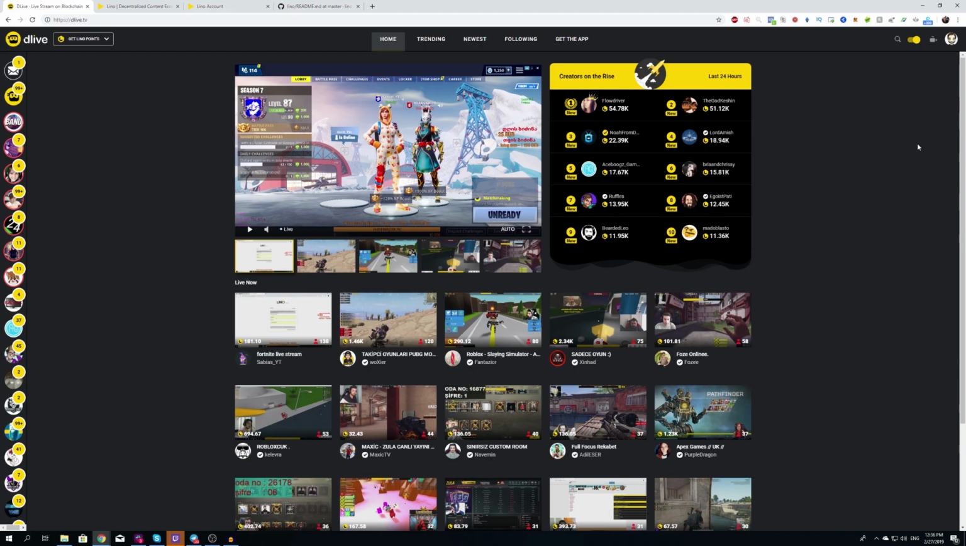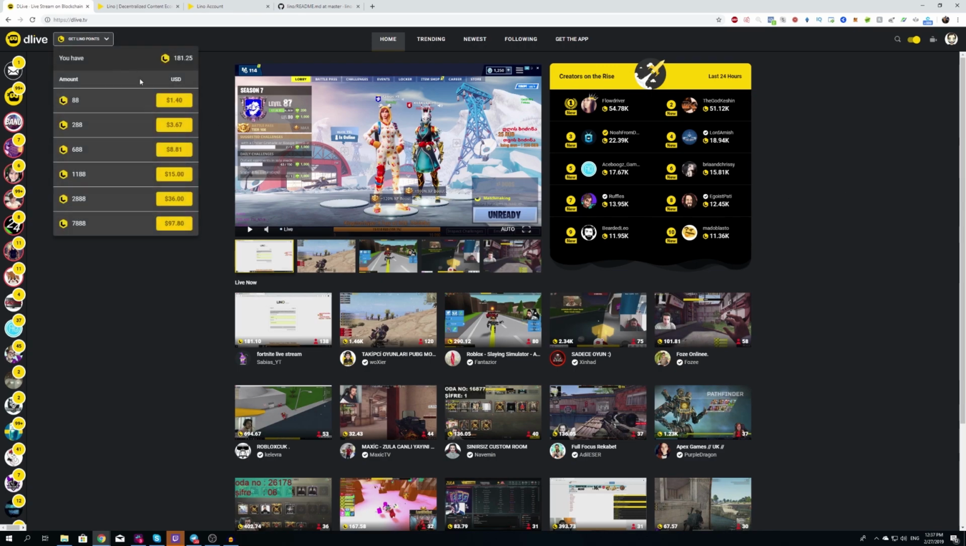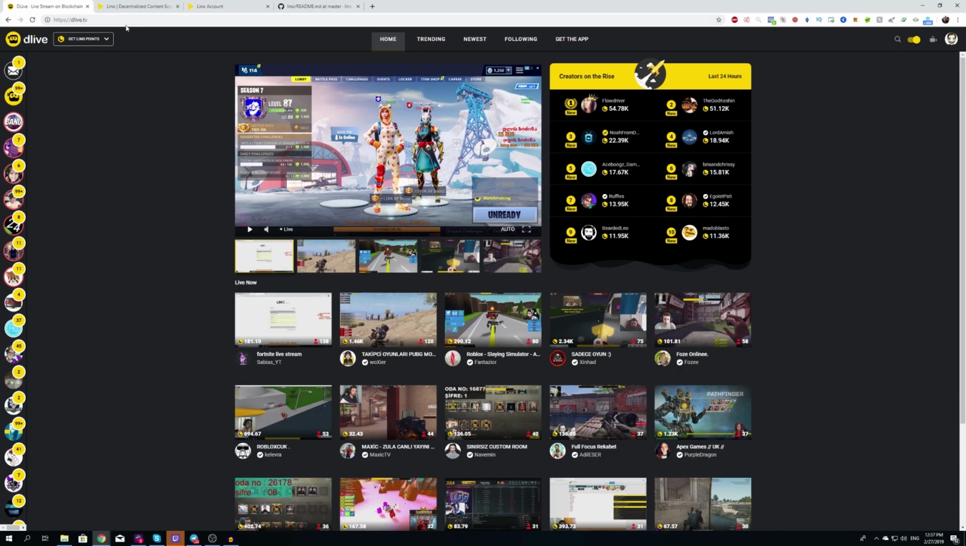Going back to it, you can earn Lino, but you can also give back to the system. On the top left here, you can buy Lino points, 88 for $1.40, all the way to 7,888 for $97.80. This is the one I bought once, 7,888, and I'll show you right now why I did that. Okay, so this is enough about DLive. Now let's get into the Lino.